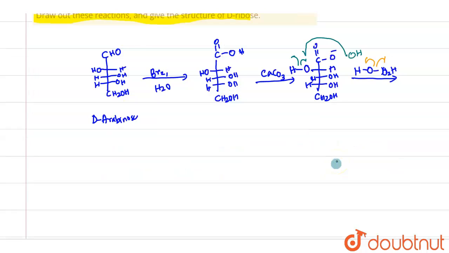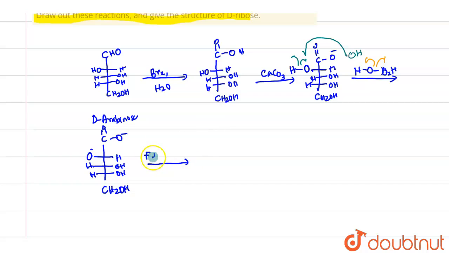So in that step the product we obtain has CH2OH, COO minus, an O dot, and an OH. Now we add iron 3 as an oxidizing agent, so it will abstract one electron from this.